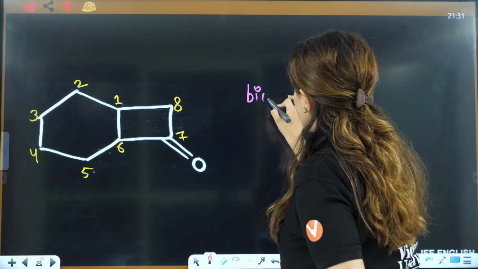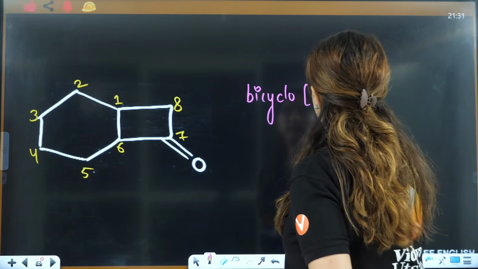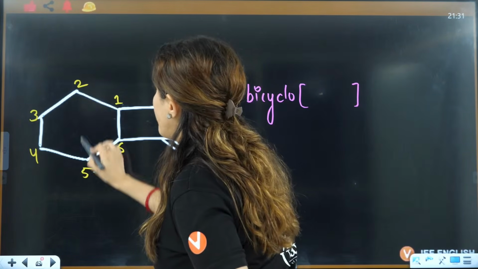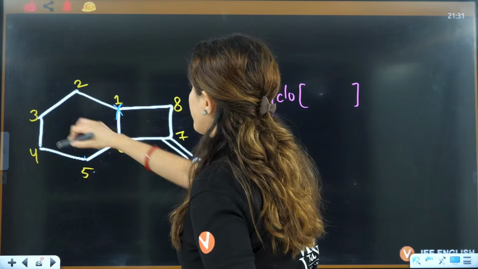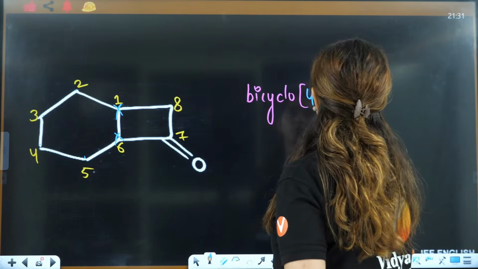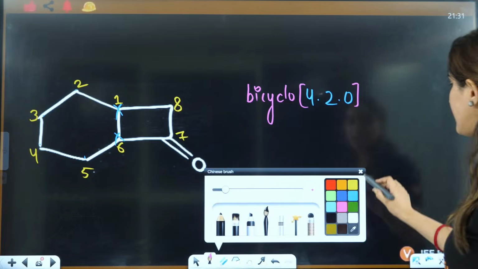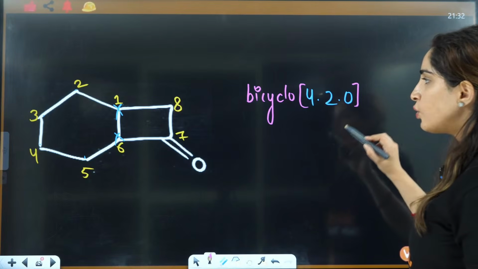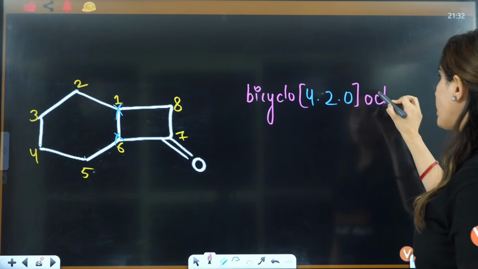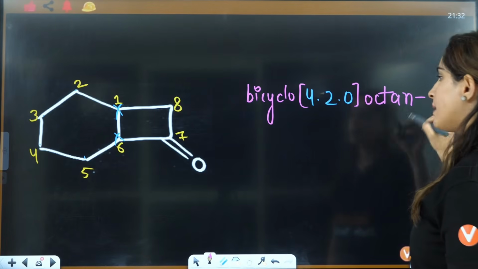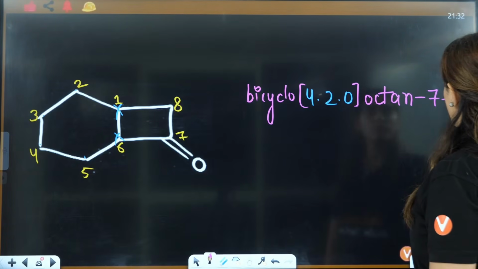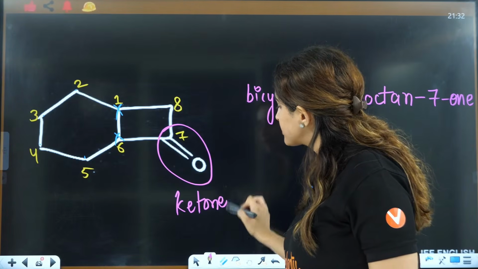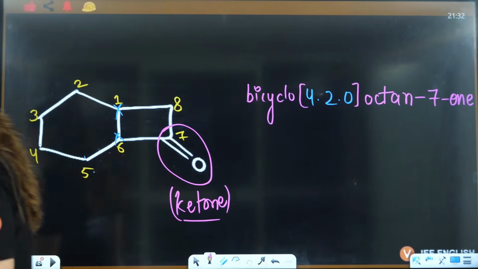So in this case what you will have is bicyclo, and this is bracket. In the bracket you have 1, 2, 3, 4 carbons, this will be cross, 4 carbons here, here you have 2. So it is 420. Then you just put cross here. So now it is 8 carbons, so it will be octane, but here you have 7-one, octan-7-one, because here you have a ketone group, which is the functional group, so you'll have to name it accordingly.